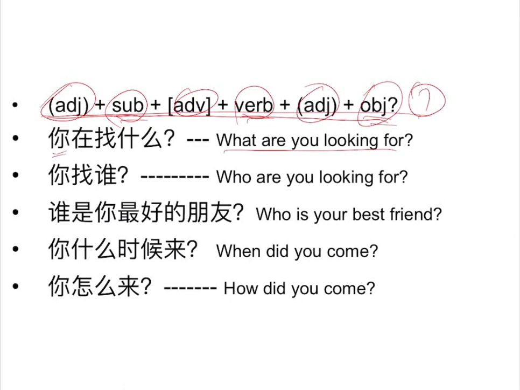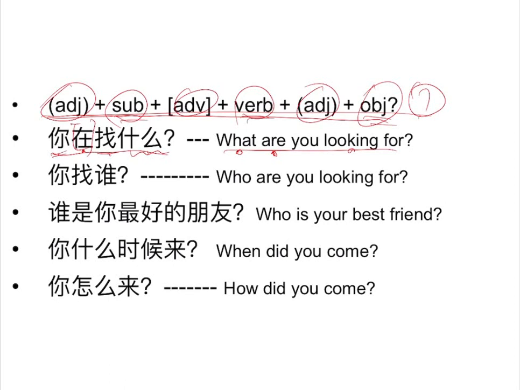你找, this is the verb. 什么, this is the object, because the thing you are looking for is the object. So 你找什么. However, this 在 is used to show that this is present progressive, because you are saying you are looking for, you are doing. So how do you express you are doing? Use this 在. 你在找什么. If you say it this way, then this is the question: what are you looking for?